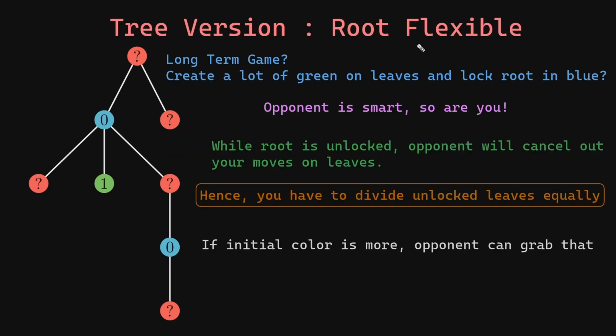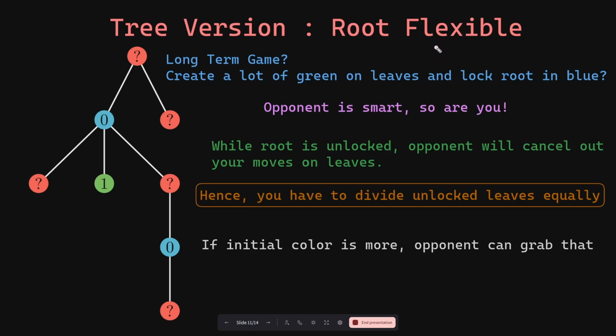But what about the case where the root is unlocked? That is, the root is green in color. Let us start with the simplest configuration where all the leaves are unlocked, they are red in color, and suppose there are a total of L different leaves. What is the maximum score that you can get? Of course, if you try to lock down the root in your first round, then as we discussed earlier, the maximum score that you can get is equal to L/2 because Bob will now start the round.